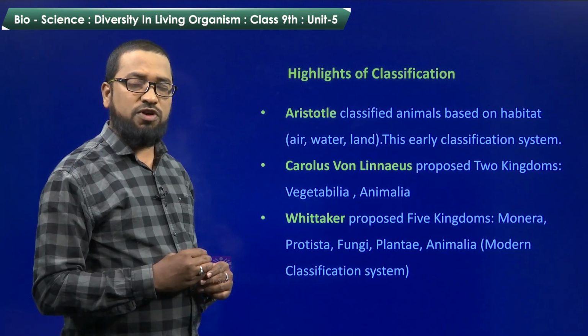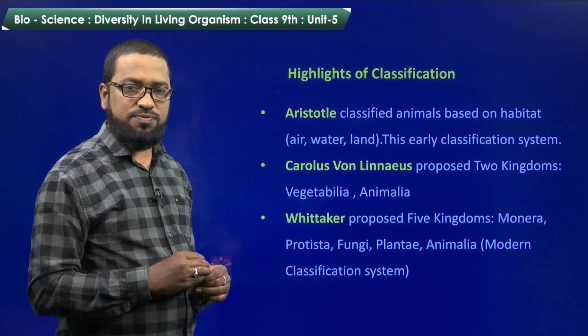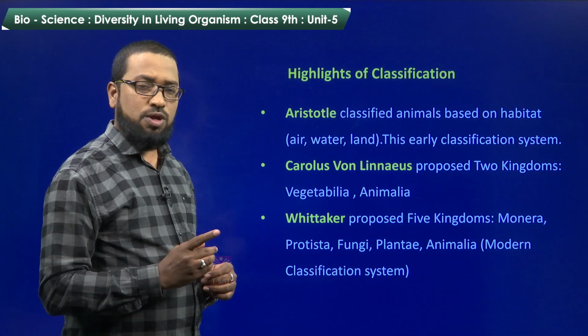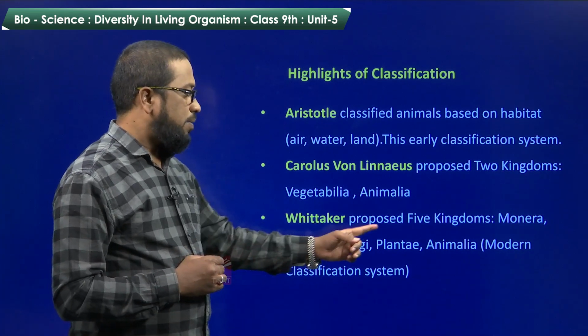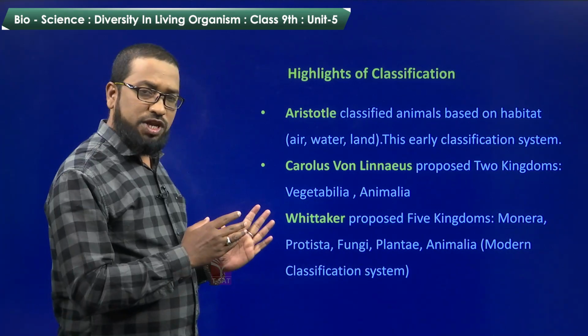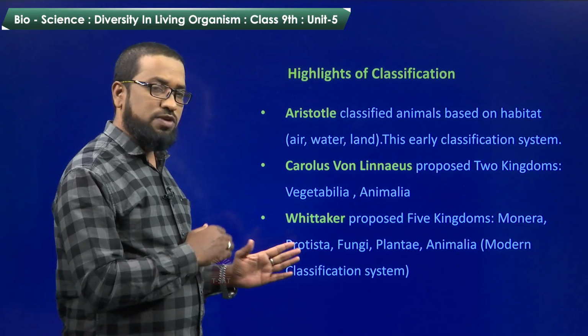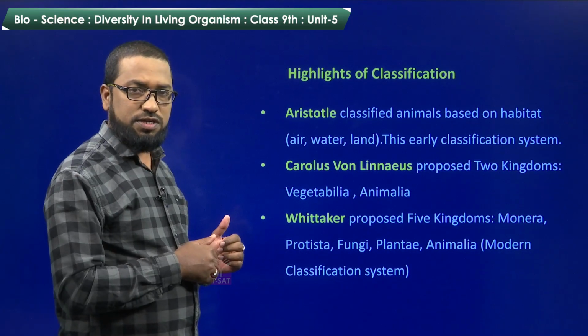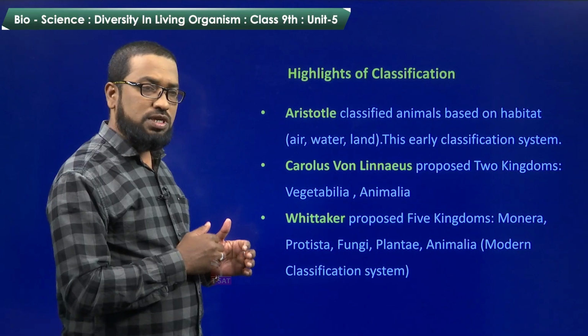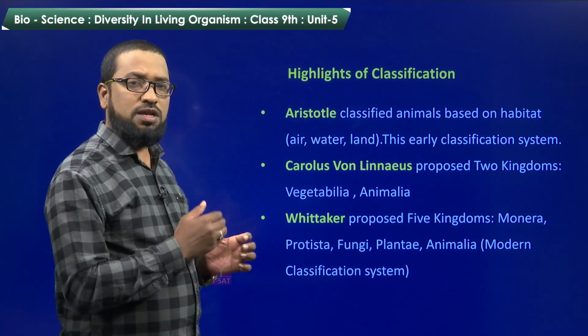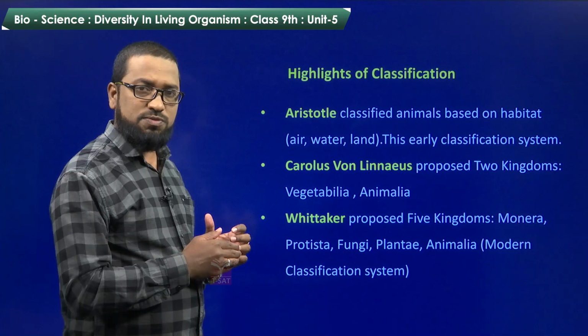But the modern classification system, which was proposed by Whittaker, has 5 kingdoms. Whittaker proposed 5 kingdoms in the modern classification system. So, they are Monera, Protista, Fungi, Plantae, Animalia. Classification has not stopped at Whittaker, but it was later continued by so many scientists. So, we will study that classification in the chapter Diversity in Living Organisms in great detail.